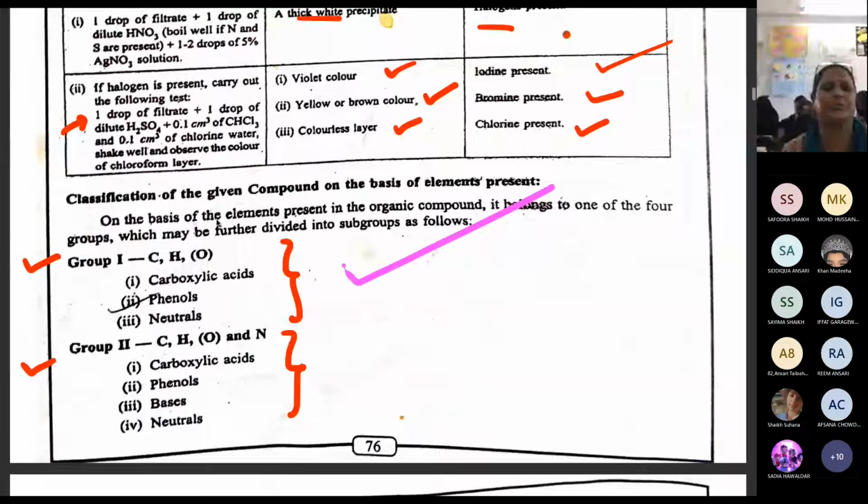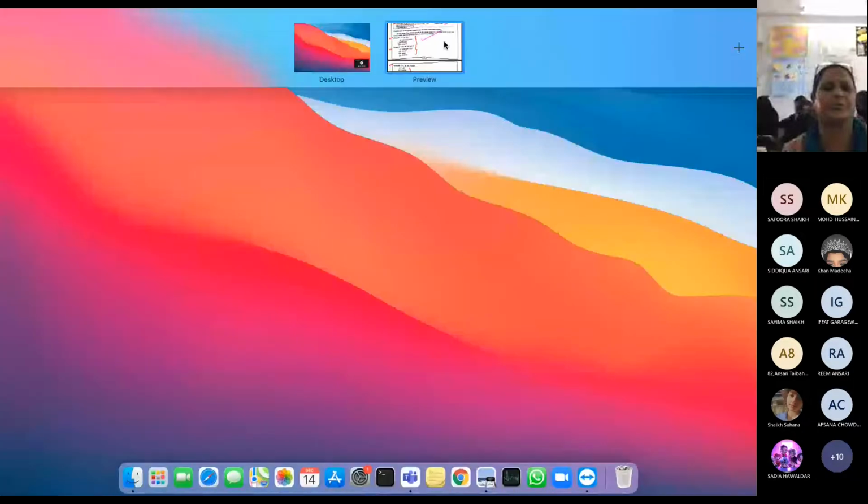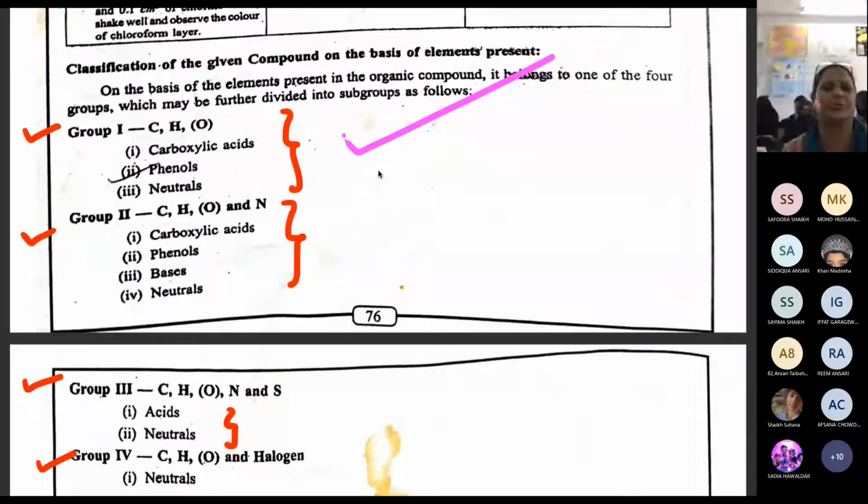Now you have to classify your compound into 4 different groups. What are the 4 groups? Group 1 will be your CHO. Group 1 will not have any nitrogen, sulfur or halogen. It will have only CHO, so here we have to test for acid, phenol and neutral only.